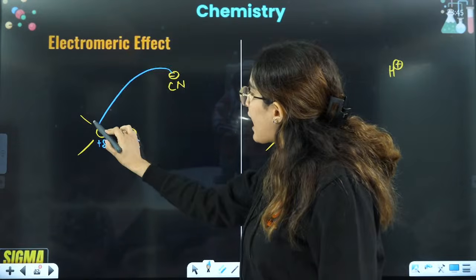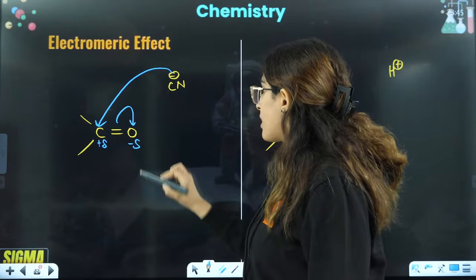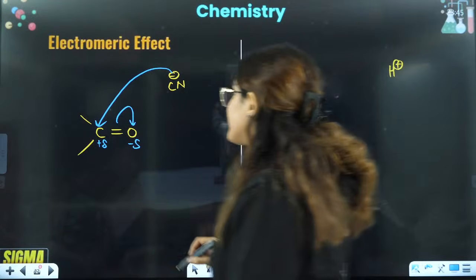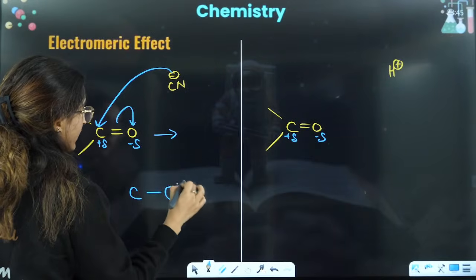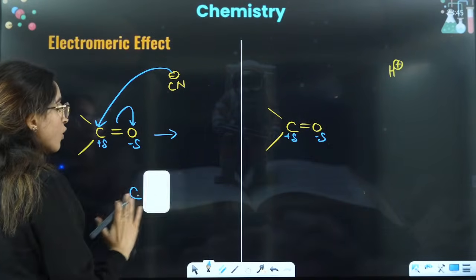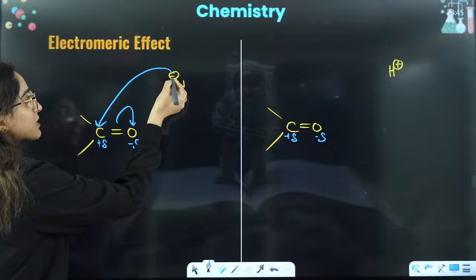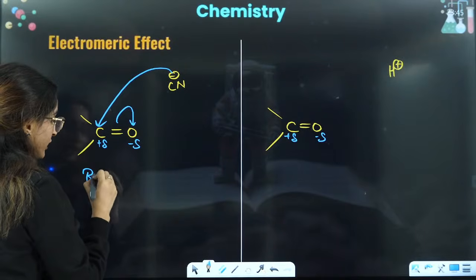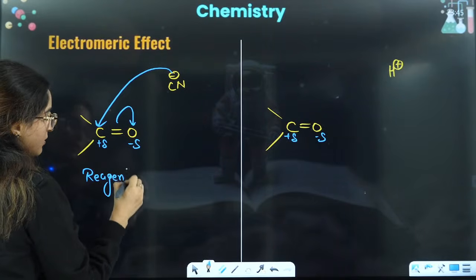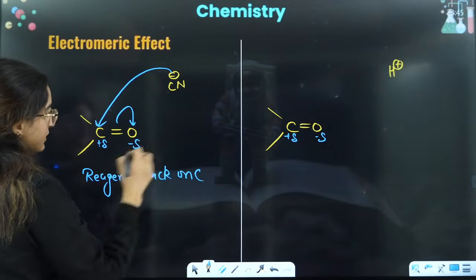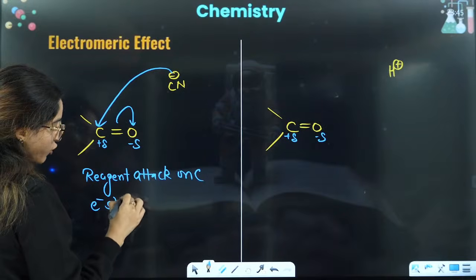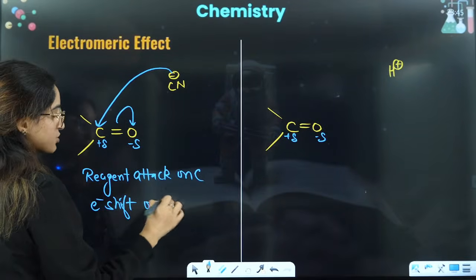So this will be attacked here and this electron will jump here, and that is the reason what you will have here is C, this is O negative. Now what you can see is that the C negative reagent attacks on carbon, electron shifts on oxygen.